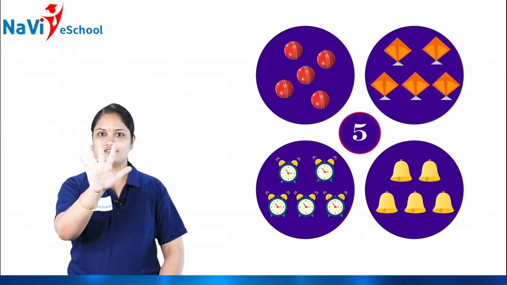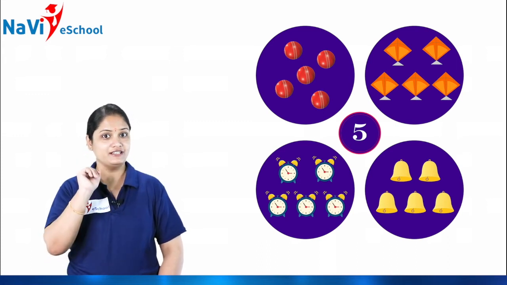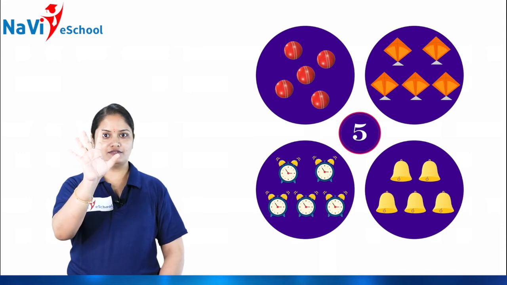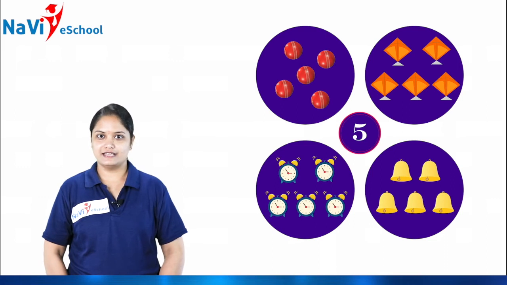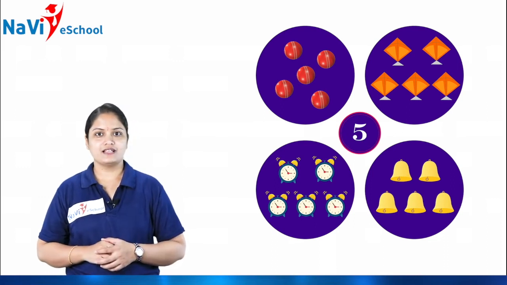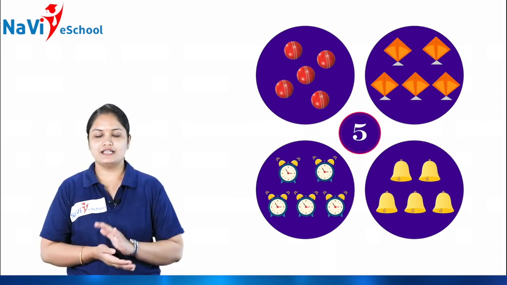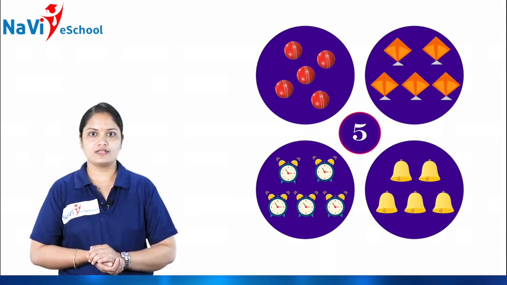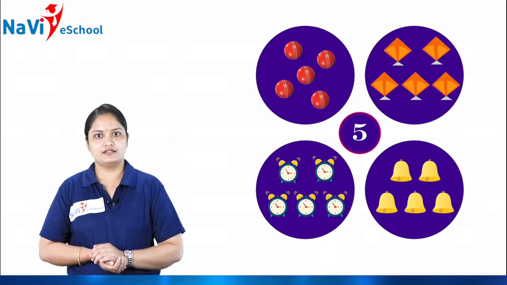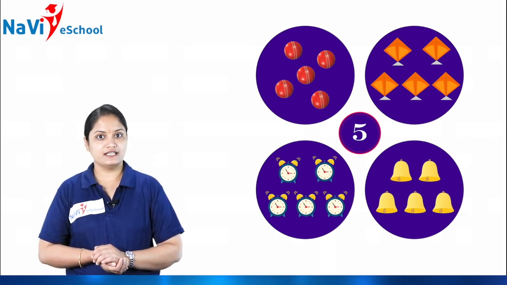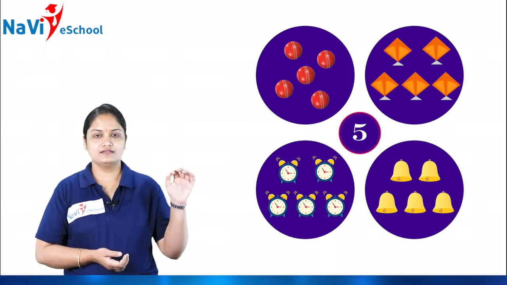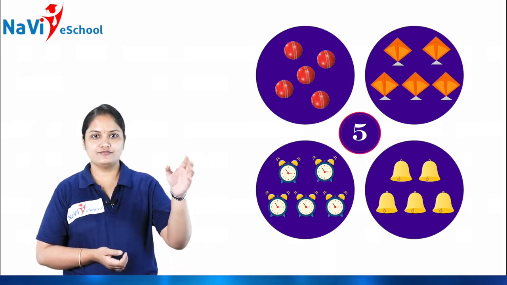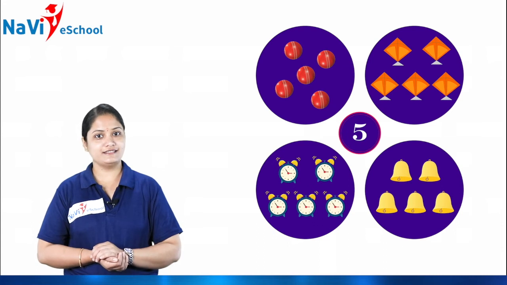Next comes 5. So how many fingers do you have? 1, 2, 3, 4, 5. Like this. Got it, children? So another example here we have, look at the screen, kites. Can you count how many kites are there? 1, 2, 3, 4, 5. Isn't it? So here you have 5 kites.